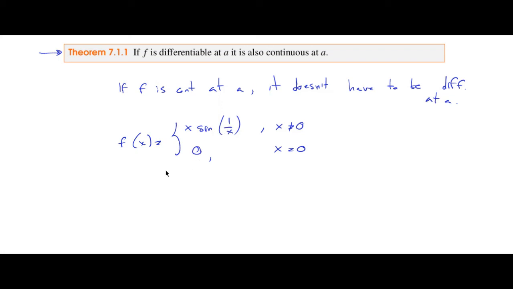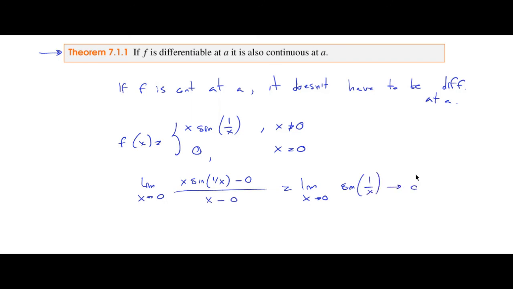But now if we compute the limit when x goes to 0 of x times the sine of 1 over x minus 0, divided by x minus 0, this is equal to the limit when x goes to 0 of the sine of 1 over x, and we know that this doesn't exist. If the limit doesn't exist, the function is not differentiable at that point.